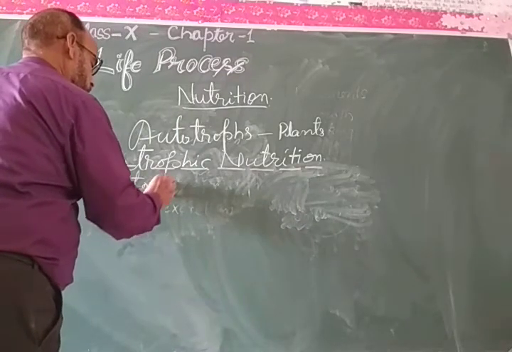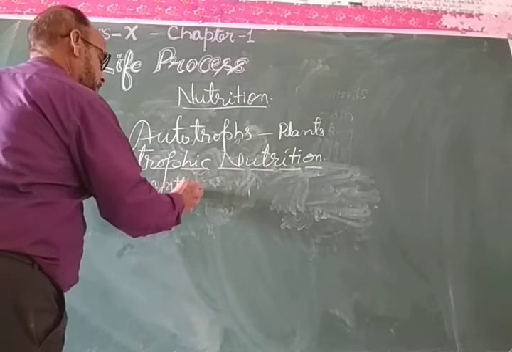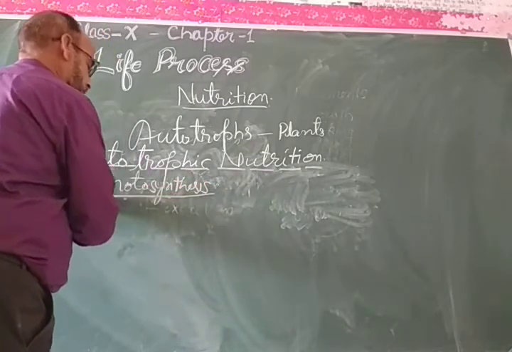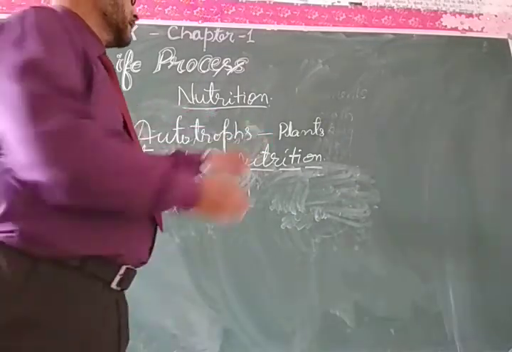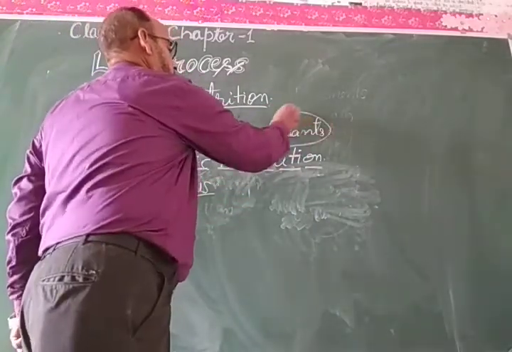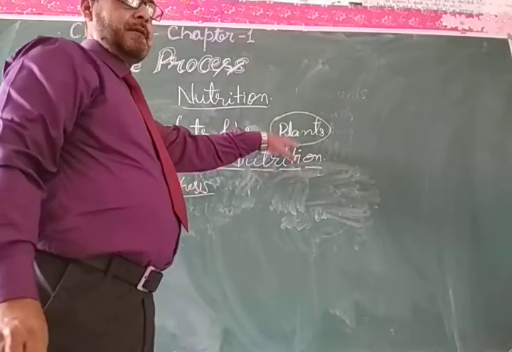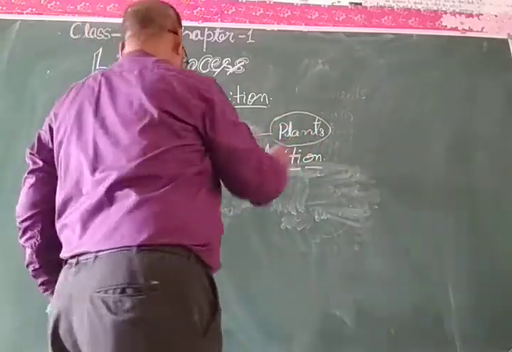As you know, photosynthesis is carried out by the plants, because plants have chlorophyll.